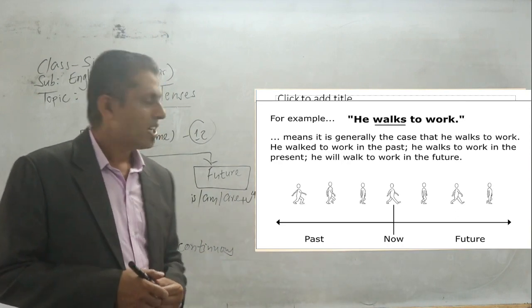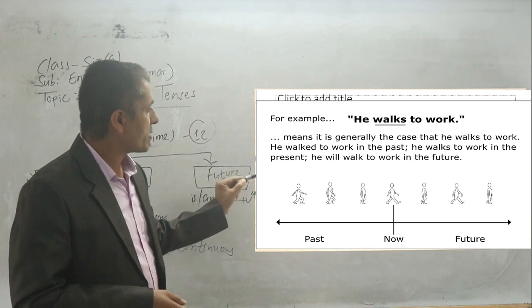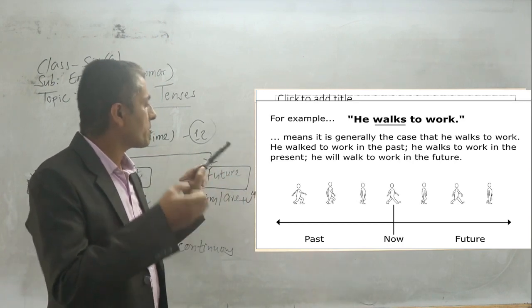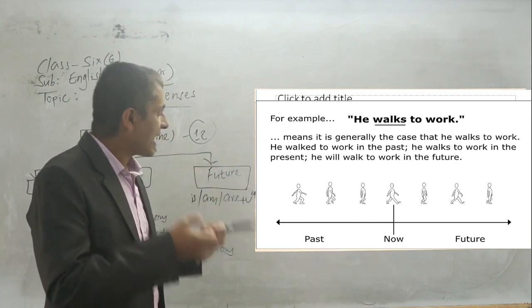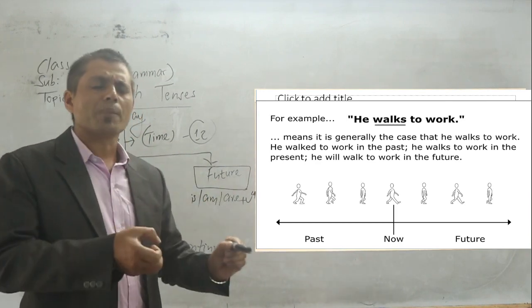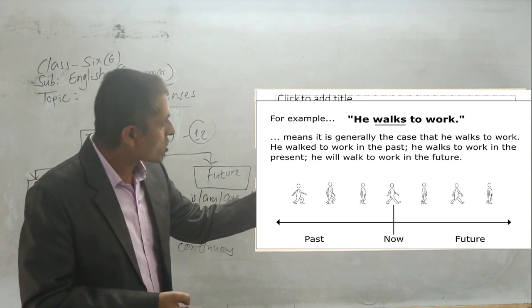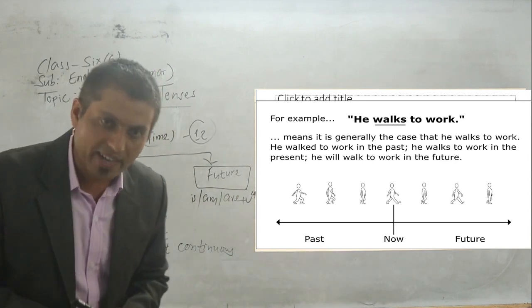So all the activities of a human, this is the truth of one person here, that he walks to work, right?